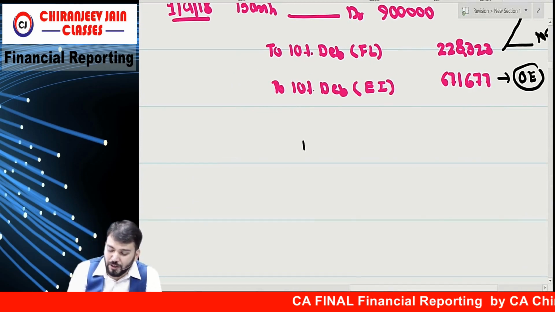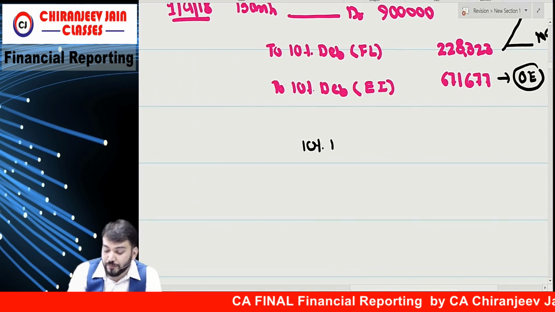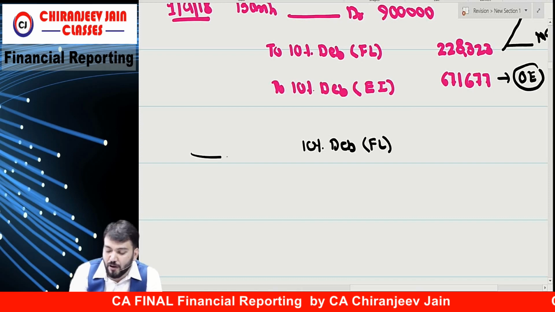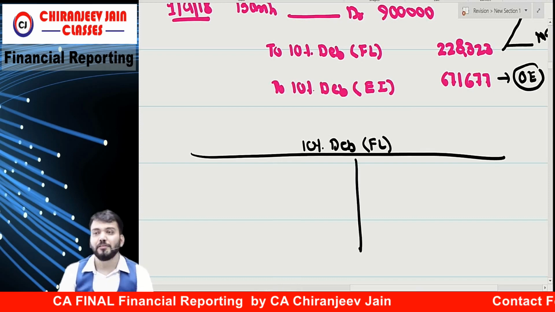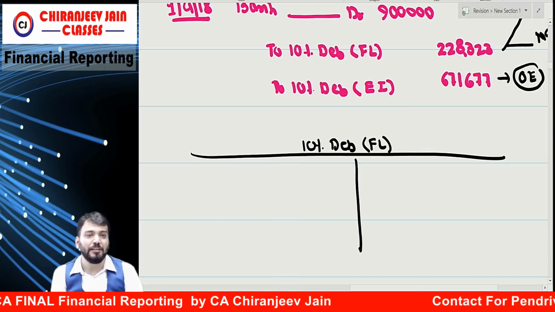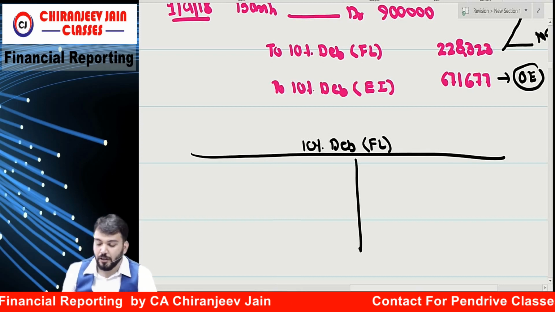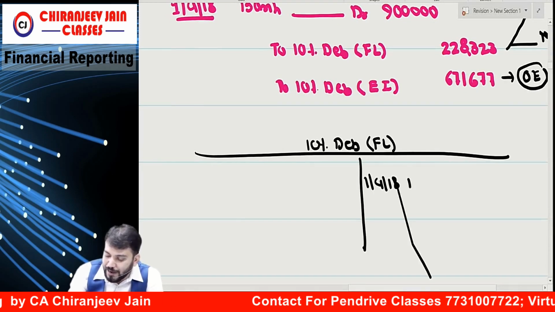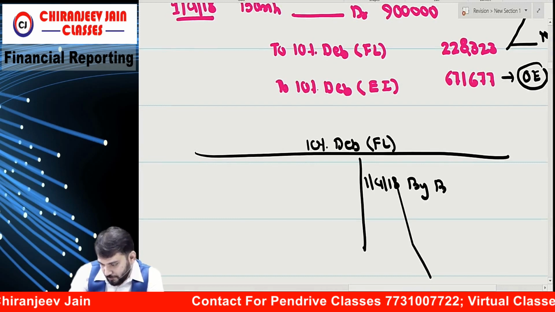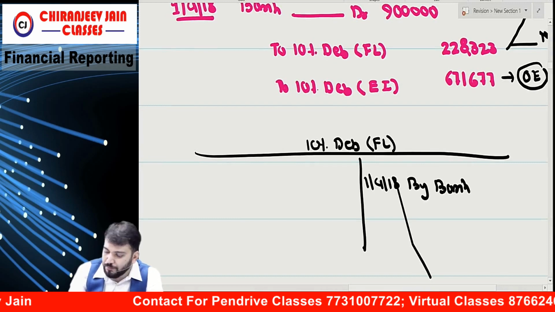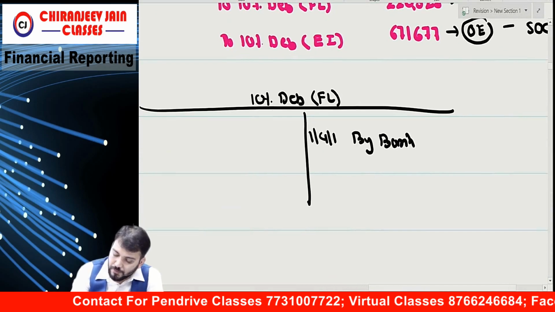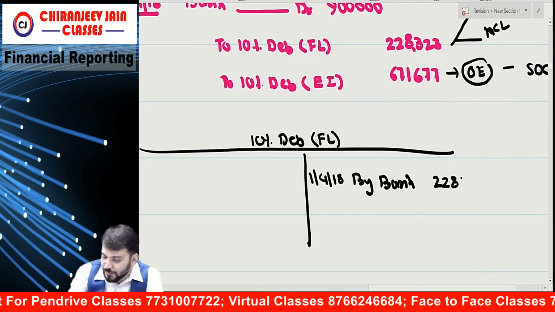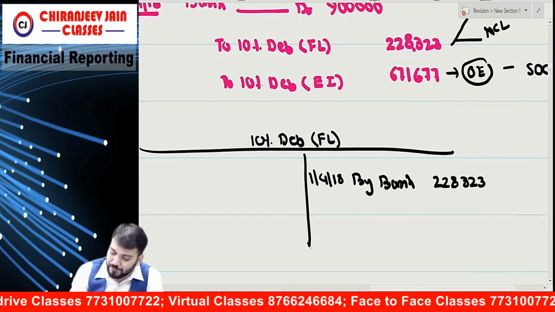If I want to inform you something more, the 10% debenture financial liability account will be prepared. So tell me, on 1/4/2018 by bank how much? 2,28,323. ठीक है.